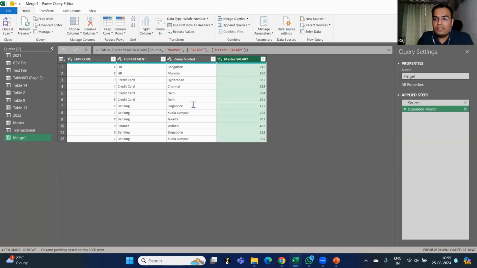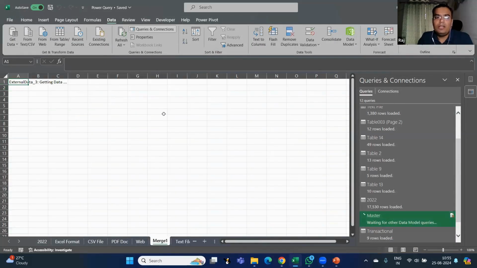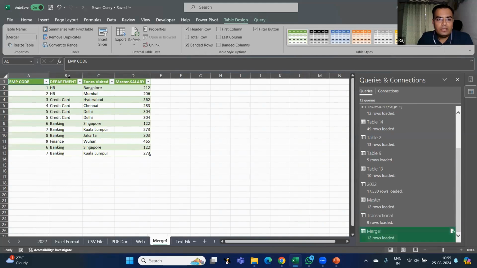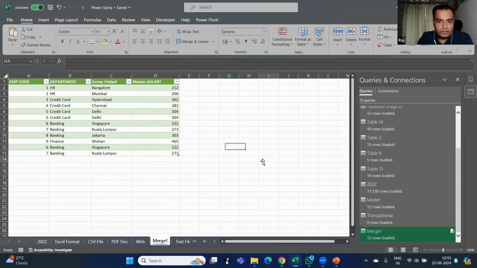And once this is done, if I want this data to be in Excel, I just go into close and load. So once you close and load, you will go back to your Excel sheet and the data will be available. Can you see this? So now data is available, which you can use based on your requirement. Is it clear? Merge queries is clear? Yes, no?